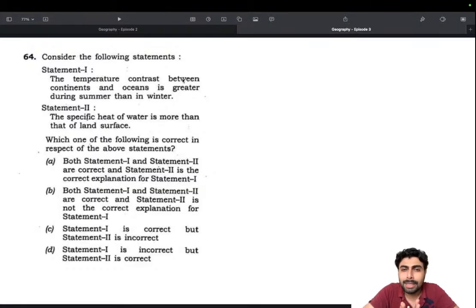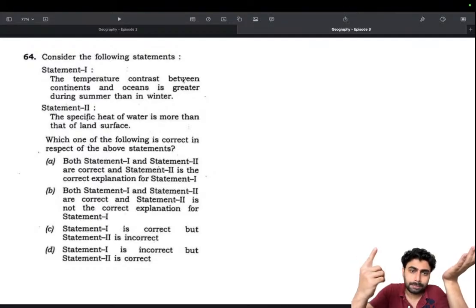The temperature contrast will be relatively smaller, because water will be holding the heat. The lands get heated faster, but at the same time the land will also be losing heat slower. Imagine the day before the water has been heated to a certain level, and in the morning the land is slowly heated to that level. So the temperature difference between them, the contrast, is obviously there, but it wouldn't be as pronounced as in a winter season, because during a winter the land can actually get slightly warmer.